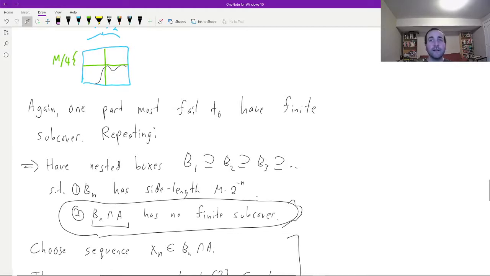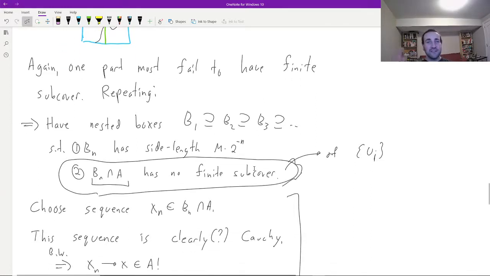And if we keep on going, we're going to end up with a sequence of nested boxes, B1 containing B2 containing B3, and so on, with the following properties. First of all, B sub n has side length m over 2 to the n. Okay, so that part's clear. That's how we've constructed the boxes at each level. And then second of all, Bn intersect A has no finite subcover of the particular bad cover, Ui, that I started with.